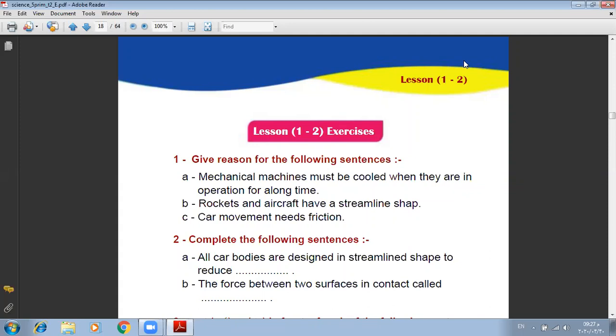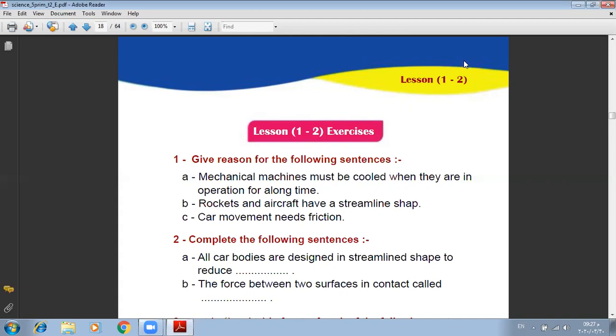Because when the internal moving parts of a machine are in operation for a long time, the temperature of these parts increases, and at a certain limit, they will be damaged. So they must be cooled when they are in operation.